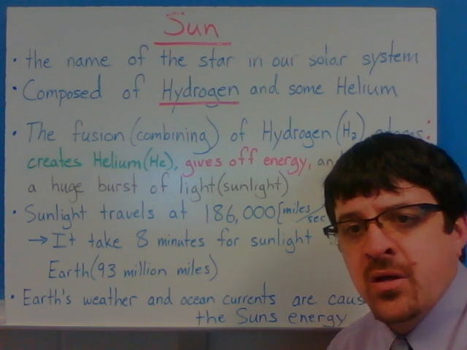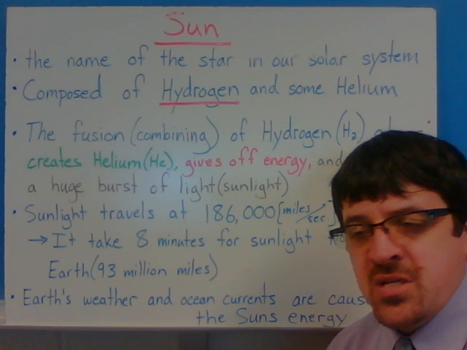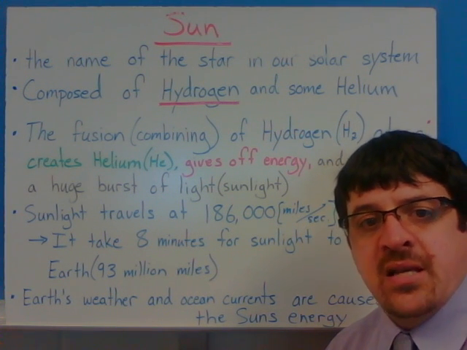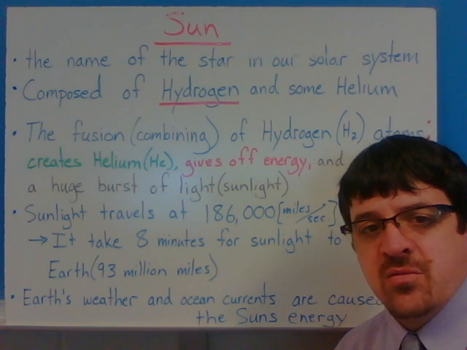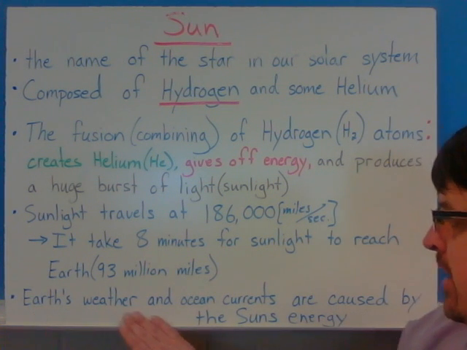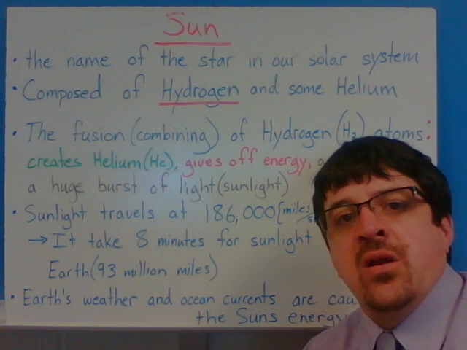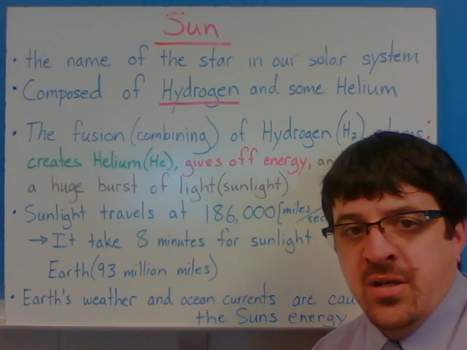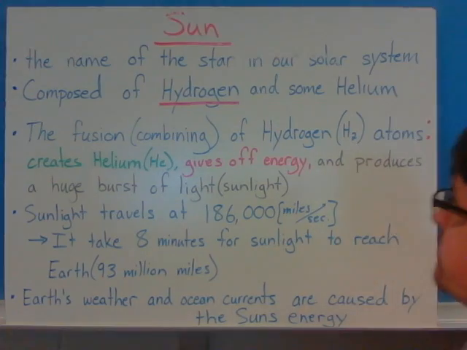You were watching with a solar filter on a telescope, and you were able to see a solar flare that happened. You would be seeing that solar flare 8 minutes after it really happened, because it took that long for that light to travel to us. Now, our weather and ocean currents are caused by the sun's energy. Life as we know it would not exist on Earth if the sun did not exist, because that's our form of energy.